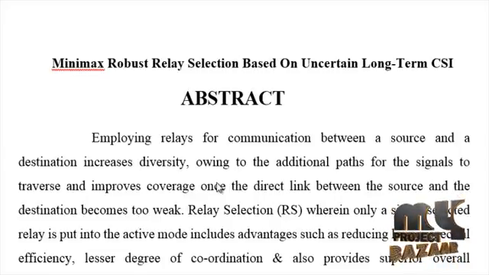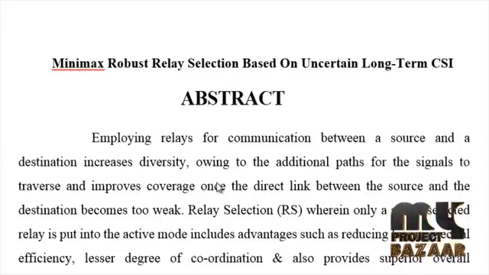Design of relay selection is done under an imperfect knowledge of long-term channel state information at the relay nodes. The optimization scheme uses the Minimax algorithm to arrive at a robust RS approach that promises the best guarantee on the worst case end-to-end signal to noise ratio and also on average bit error rate performance. In the Minimax algorithm, the relay is selected based on the CSI uncertainty.